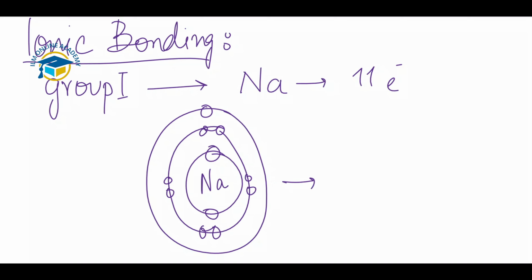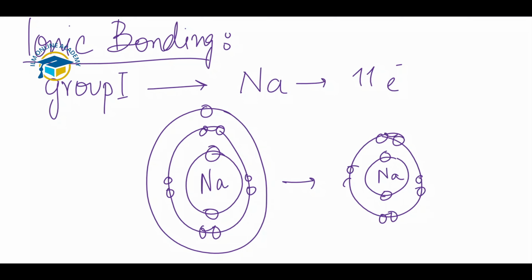So what will happen when sodium forms the cation? It loses that electron, and now it has just 10 electrons, 2 in the inner shell and 8 in the outer shell, like this. So this is the sodium cation that is formed. The sodium ion now has a single positive charge because it has just 10 electrons in total, but there are 11 protons in the nucleus of the atom. That's why a positive charge is assigned to sodium.